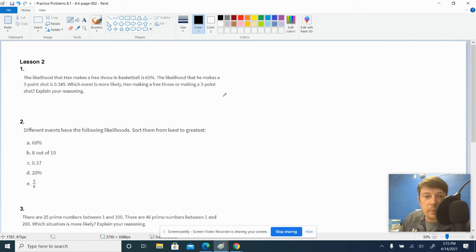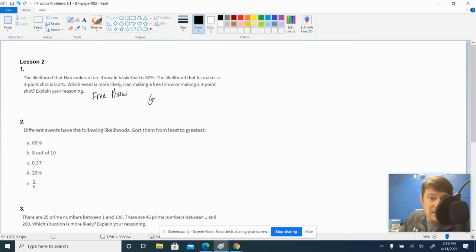Explain your reasoning. Okay, well, generally people are better free throw shooters than 3-point shooters. That could be part of your reasoning. But I'm going to say that he's going to make a free throw more often. So free throw is going to be my answer here. It's a shorter shot. You're more likely to make it anyway. All right, but there's mathematical reasoning here as well.